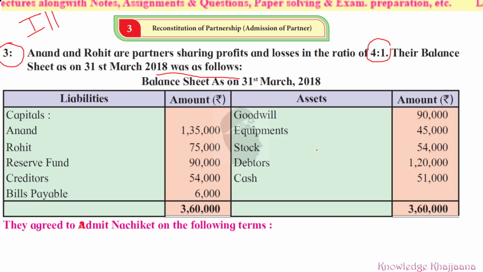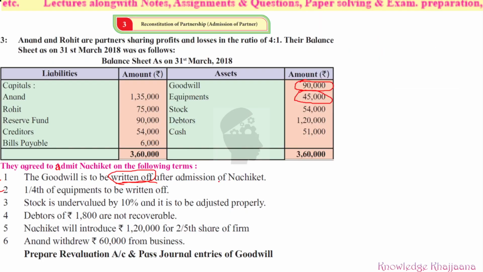What is meant by this? The value of equipments is decreasing. Here it is mentioned that it is written off because they did the revaluation. They called the valuer. Why? Because the admission of a partner is not necessarily happening on the last date. It can happen on any day. So they are calling the valuer, an authorized person.